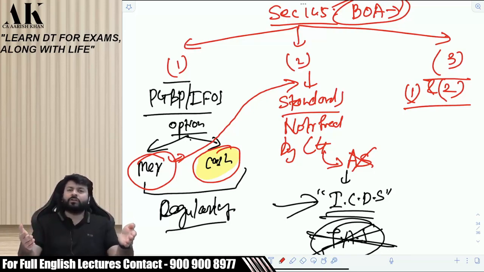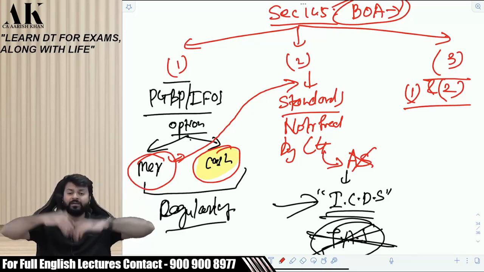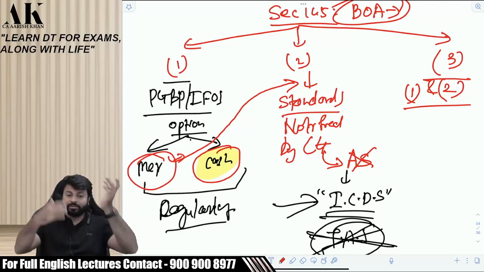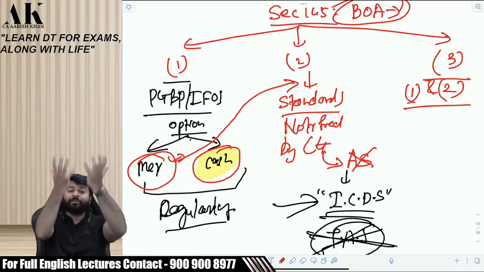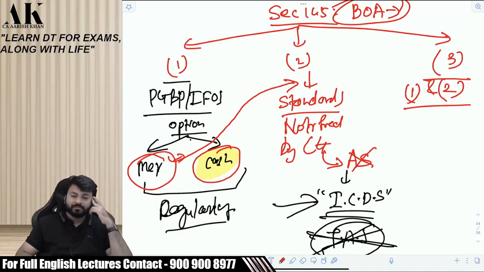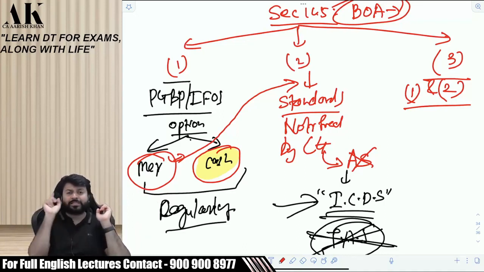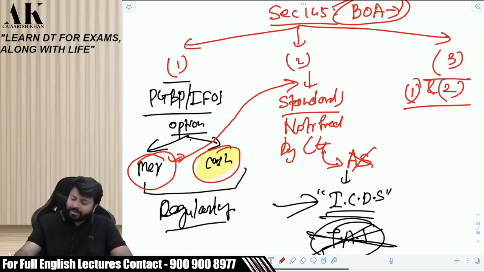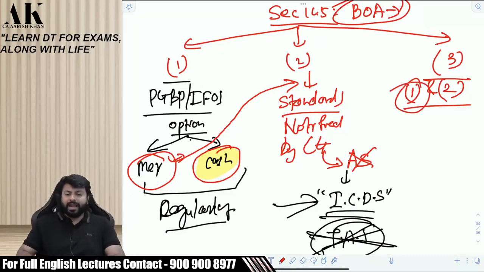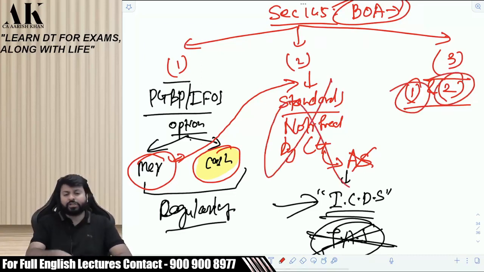Suppose in some year you receive lot of money. So you will say what? Mercantile. Because you receive lot, so mercantile is better. Right? And suppose in some year you have not received much but accrued much. So you will say cash. So you cannot switch on a year-to-year basis. Once you follow accounting system, you have to regularly follow that over the years. So if you switch regularly, you are violating subsection 1. And if you do not follow the standards, you are violating subsection 2. Is it clear?